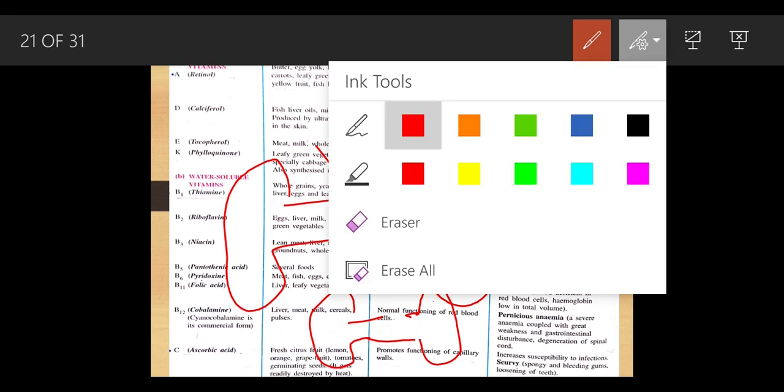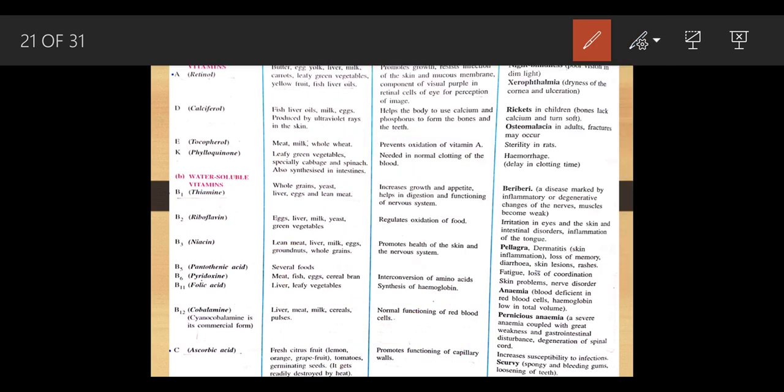Now we are going to discuss the next type, that is vitamin E. Vitamin E is called tocopherol. Okay, you are going to find this vitamin E in meat and milk. And out of the box, this vitamin E is also called the beauty vitamin. Why is it called the beauty vitamin? Because it helps to maintain the beauty of the body and helps to maintain the complexion.